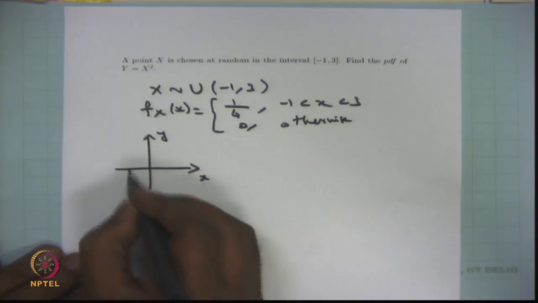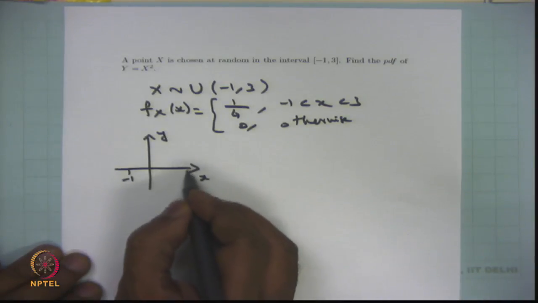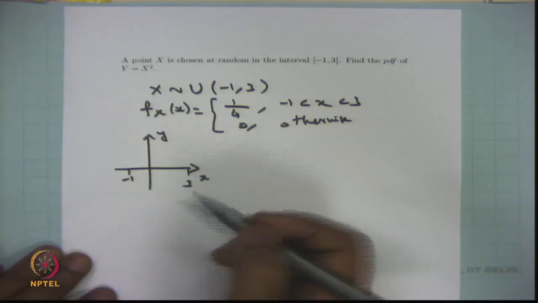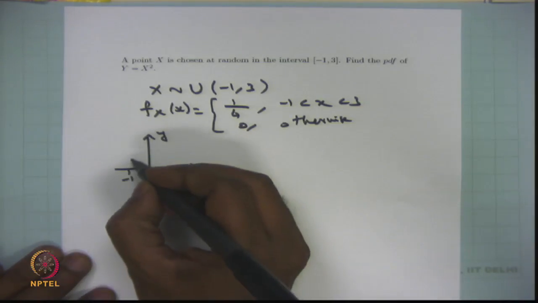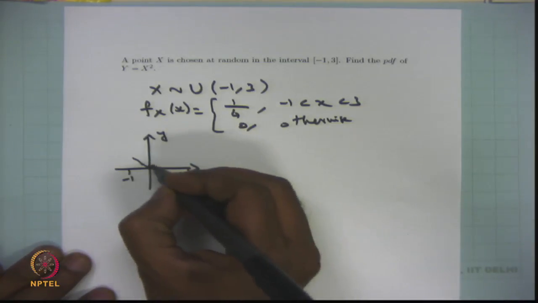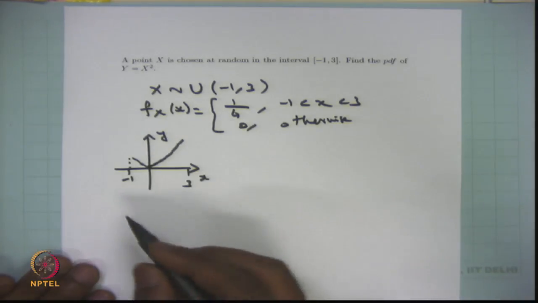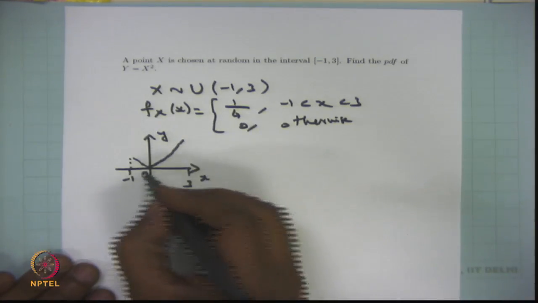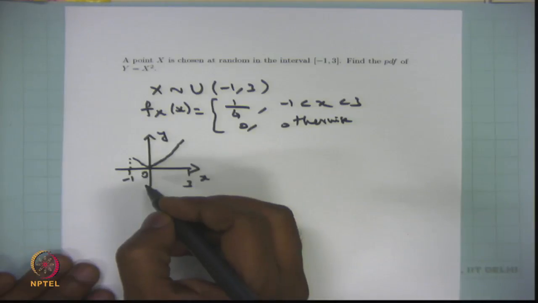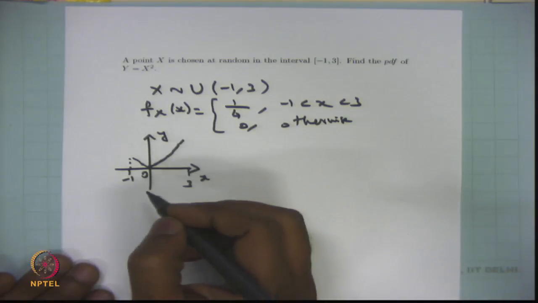But here, x takes the value from -1 to 3, and y is equal to x square. That means you just draw the parabola. Between -1 to 0 it is decreasing, and 0 to 3 it is increasing.